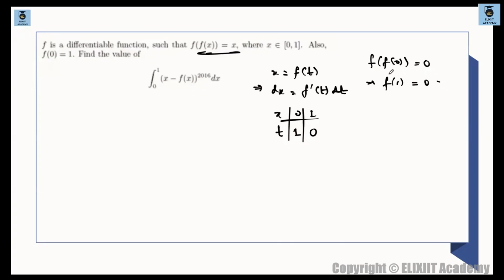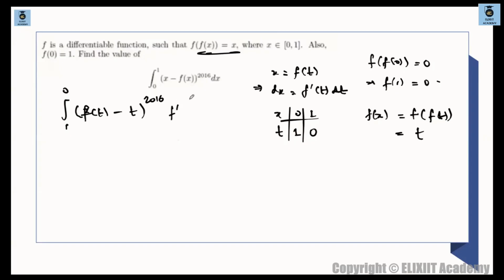So what are we getting from here? So we have the new range from 1 to 0, 1 to 0, x minus f of x. So x is now f of t. So f of t minus f of x. Acha, f of x is what? f of x was, you take f on both the sides, f of x was f of t. And what is f of t? This is t only. So f of x is nothing but t only. So f of t minus t, ठीक है, f of t minus t whole to the power of 2016 and dx बोलो तो f dash of t dt.